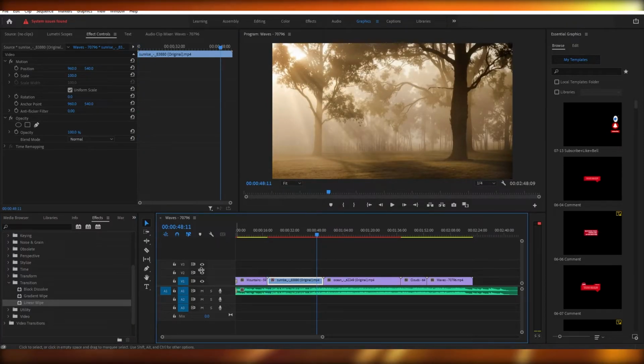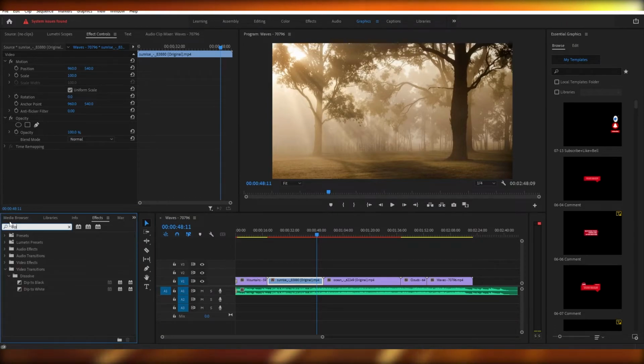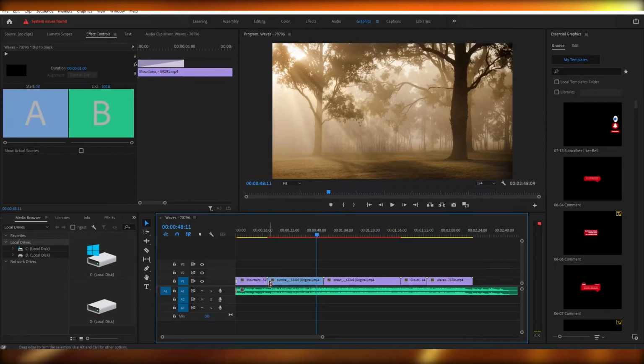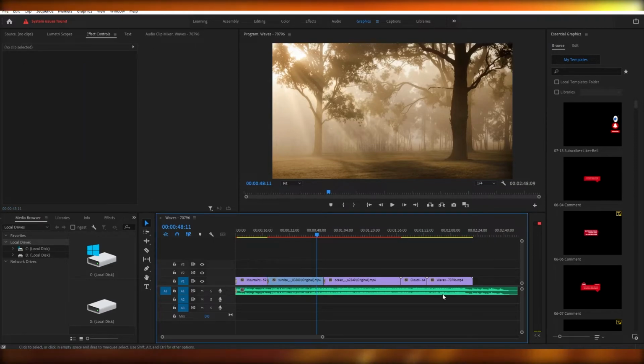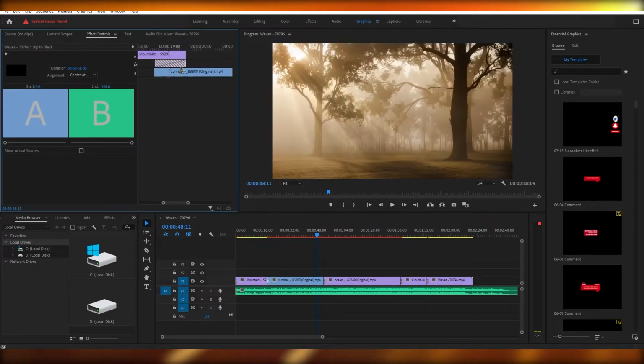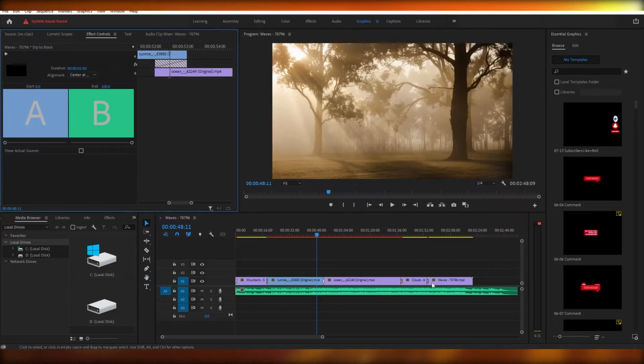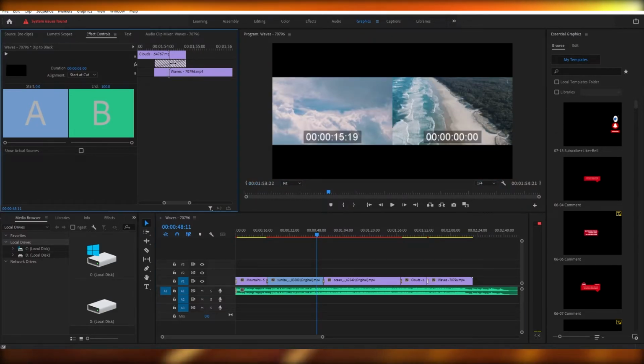So what we're going to do is we're just simply going to go ahead and add dip to black in all of them, because it's just so easy. So I'm just simply going to copy this one. I'm going to paste them over here in this cut, and this cut, and in this cut as well. Let me just go ahead and adjust it real quick so that it falls on both of them, and so that the transition is much smoother. Doesn't look like it's going out of balance.